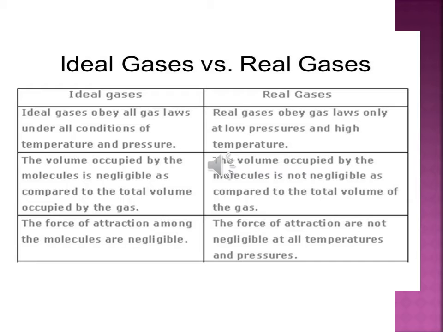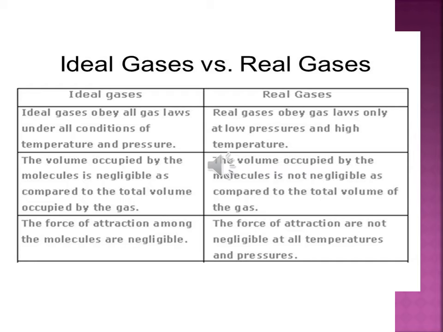But in case of real gas, the volume occupied by the molecules is not negligible as compared to the total volume of gas. That means there are many particles when we consider a real gas, but in ideal gas very few particles are there, so we can ignore them. That means we are neglecting the volume of those particles. Okay, so this is the second difference.